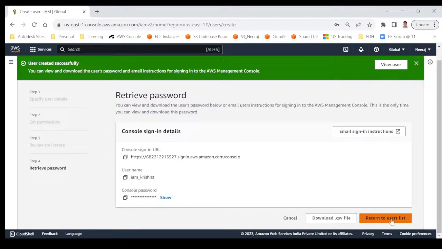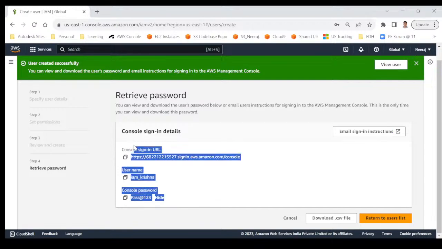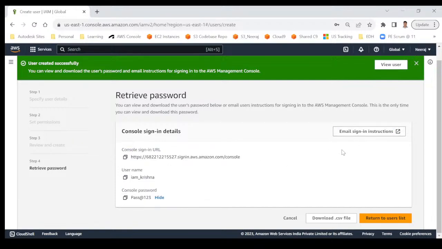You can see first of all the console sign in URL, because if you simply provide a username and password, then where exactly will the user log in? So definitely you have to provide the URL. The username is this, password is this. If you want to see the password, click on show. You can see that very simple password. So these three details you can copy manually like this, or you can email sign in instructions.